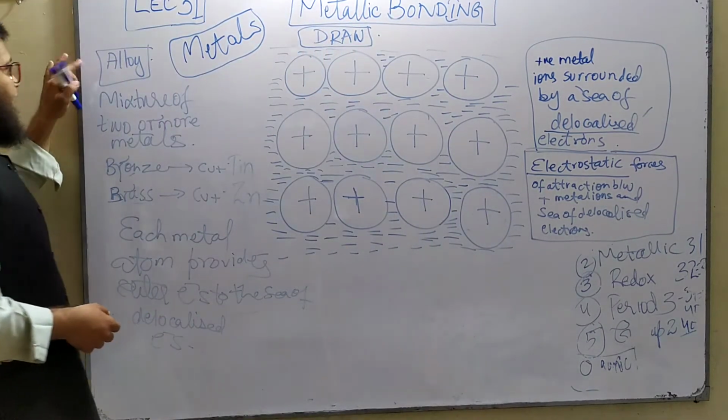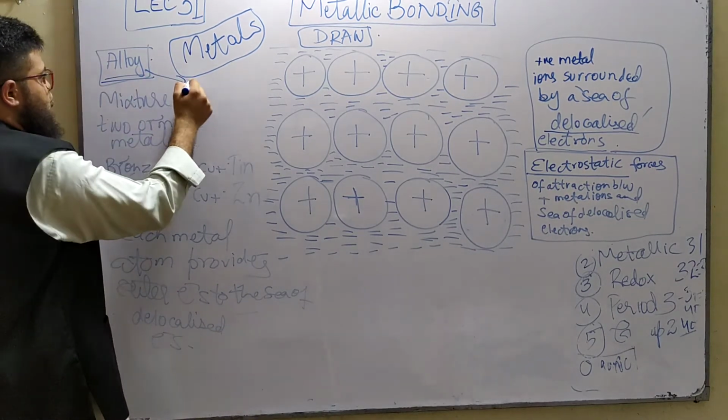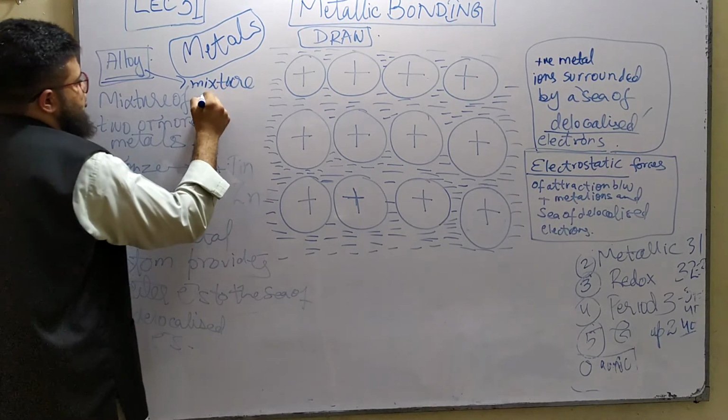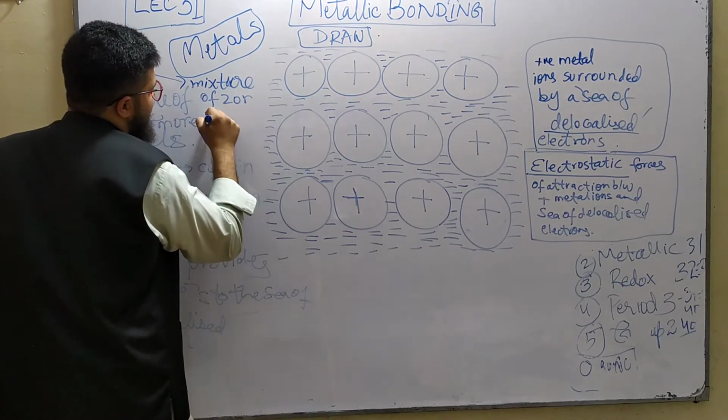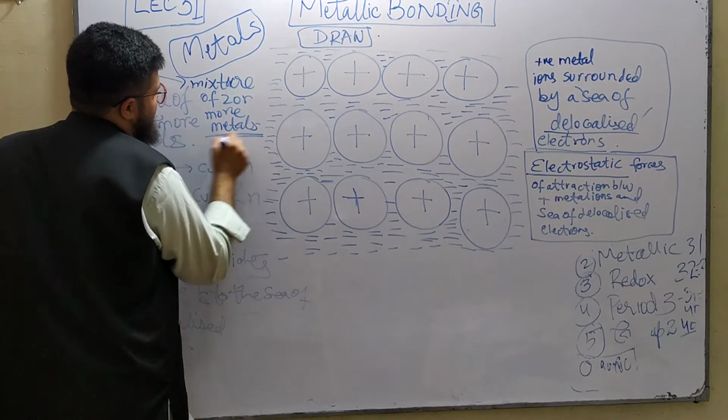Then coming to alloys. What are alloys? Alloys are basically mixtures of 2 or more metals. As you guys know from your O levels, an alloy is a mixture of 2 or more metals.